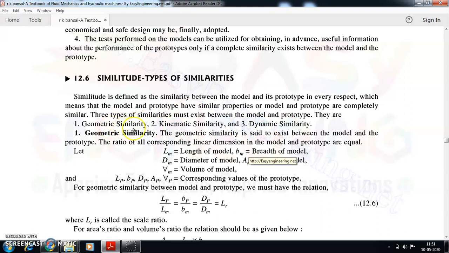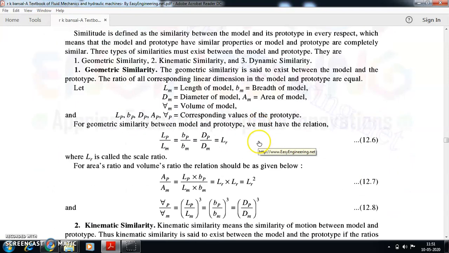One is geometric similarity. Then the model and the prototype should be similar in the kinematic way, and the model and the prototype should be similar in the dynamic way. So dynamic similarity, kinematic similarity, and geometric similarity should exist. Now what are these? If you come to geometric similarity, for whatever linear dimensions you are going to measure in the model and the prototype, a particular ratio should be maintained between them.